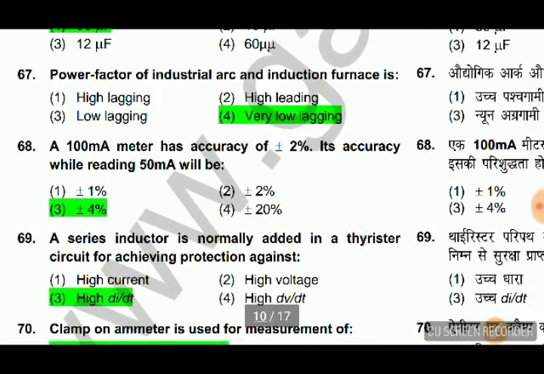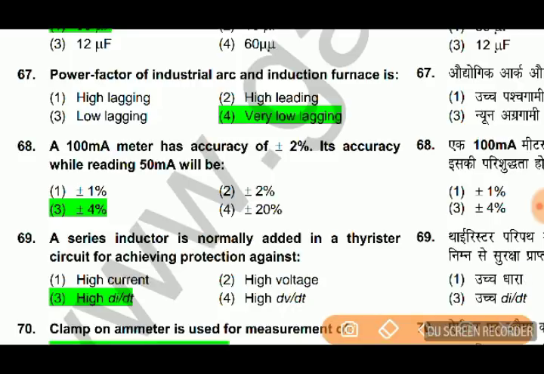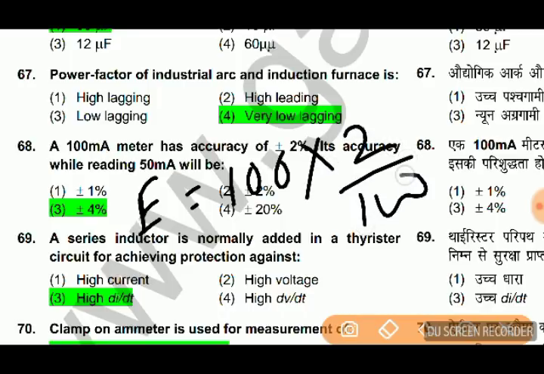A 100 milliammeter has accuracy of plus minus 2%. Its accuracy while reading 50 milliampere will be, so the accuracy is 2% at 100 milliampere. So what is the error? The error will be 2% of 100, so it is 2 milliampere.